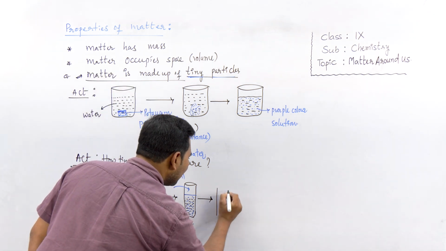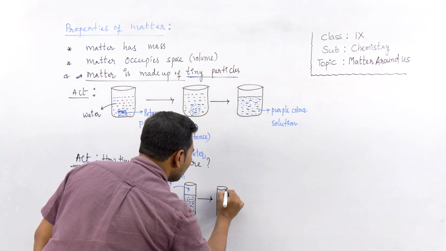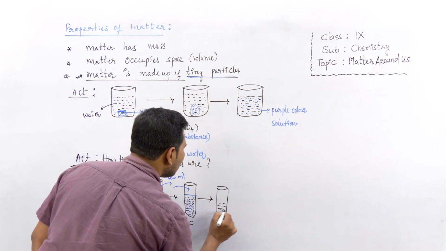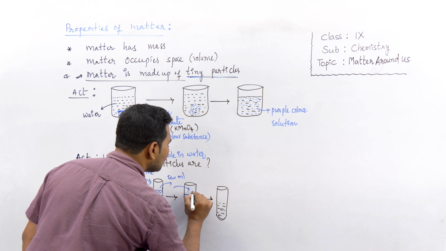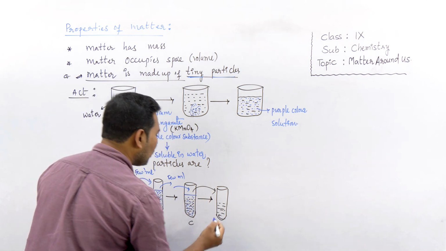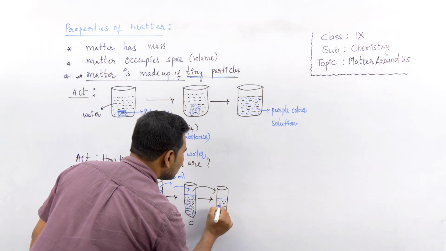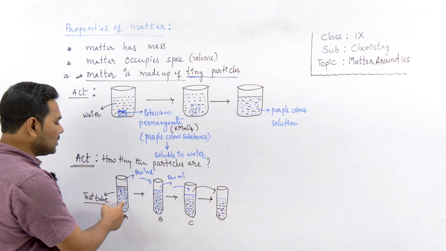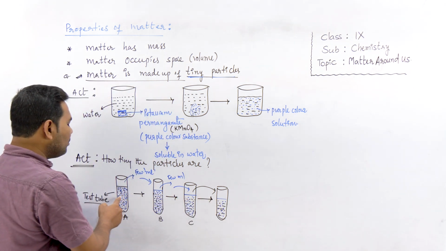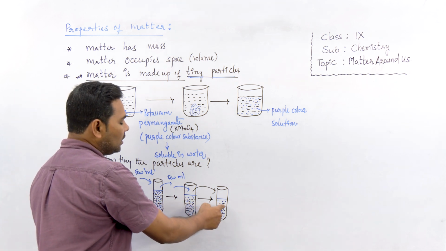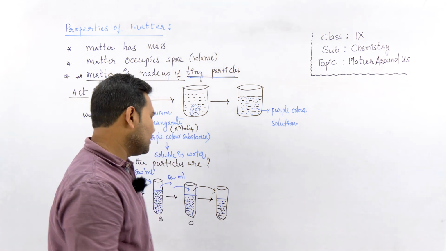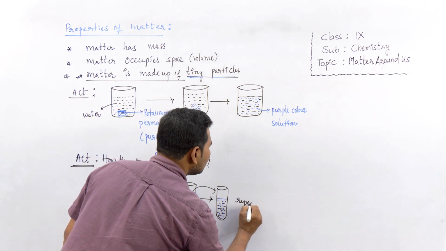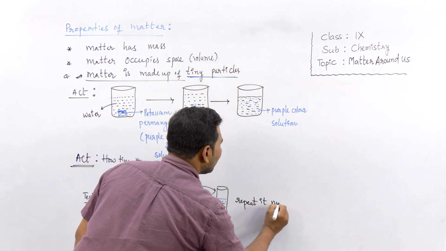If I take a similar test tube and a few ml of water, and transfer some amount of this solution into it, then the level also increases, but you can see the brightness decreases, right? Gradually the brightness of the color of the solution decreases. Like that, we can repeat it n number of times.